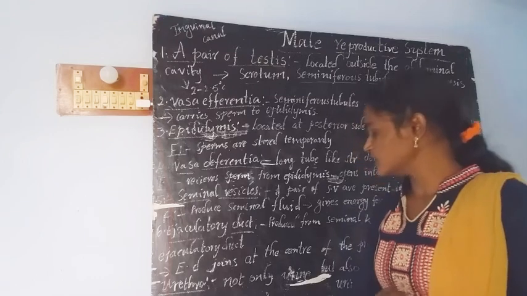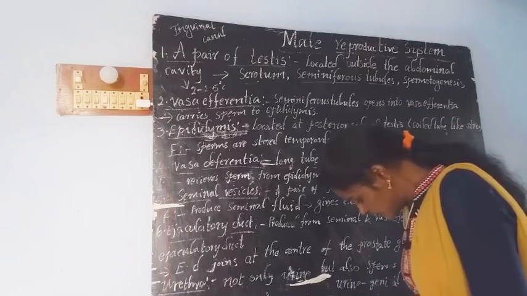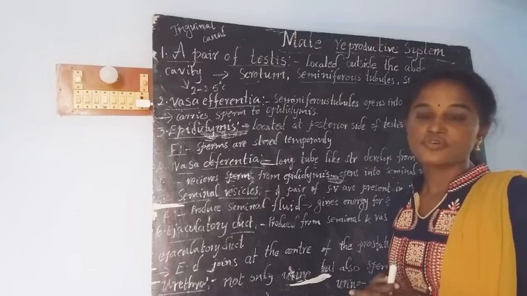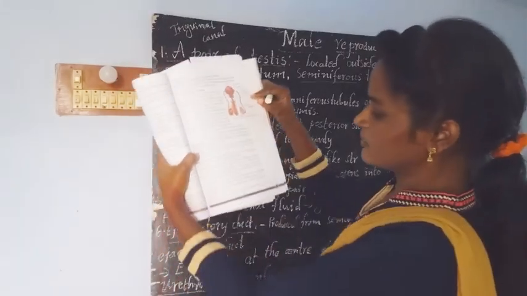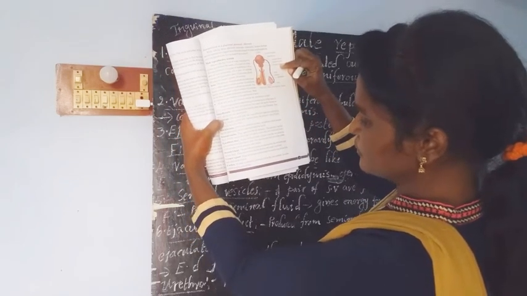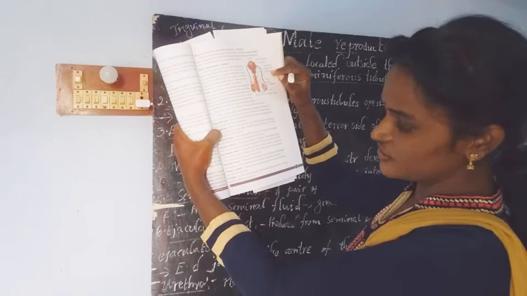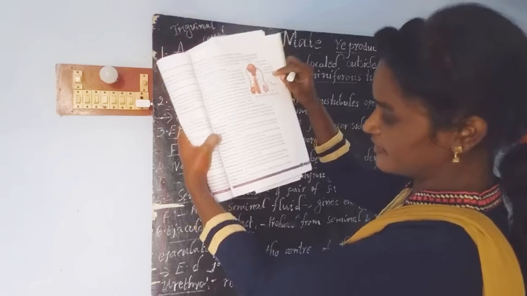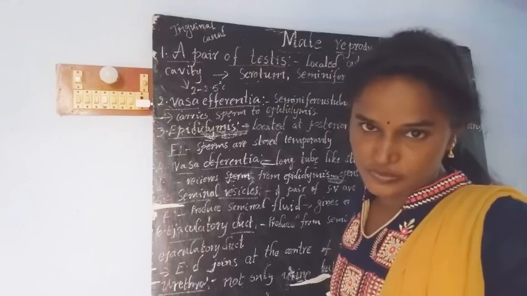If we talk about the prostate gland, it is very important to know about it. If you see here, the prostate gland is present here. The function of the prostate gland is to secrete some fluids and activate the sperm. It produces some carbohydrates and some nourishing nutrients and activates the sperm.